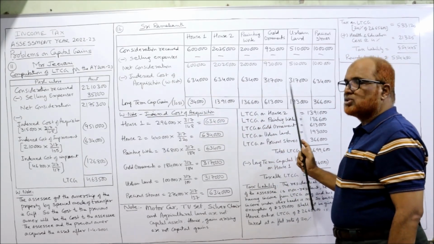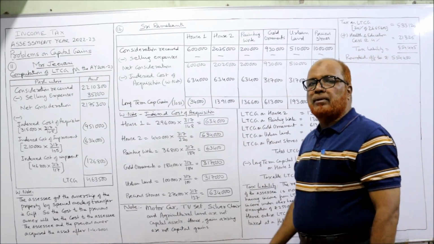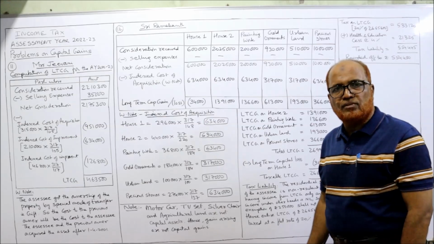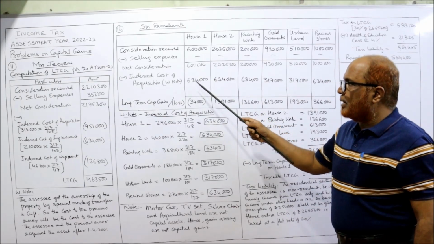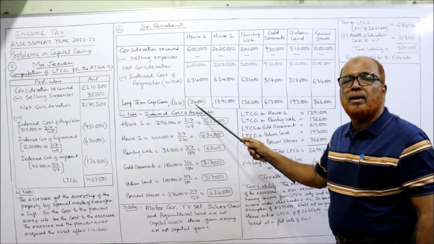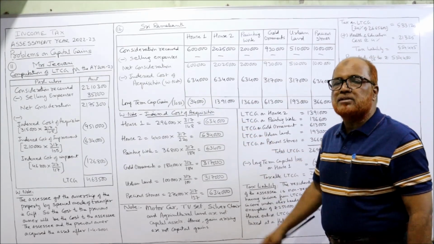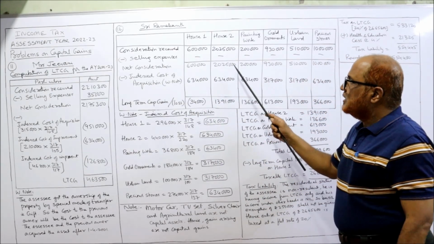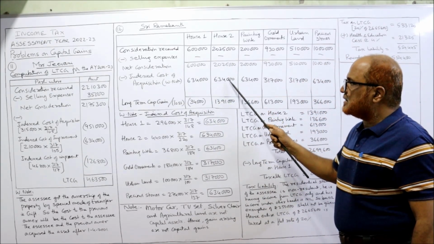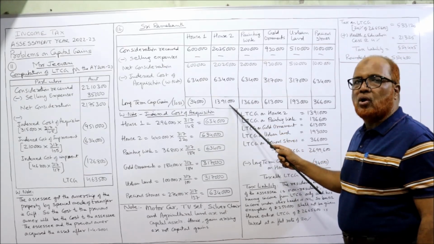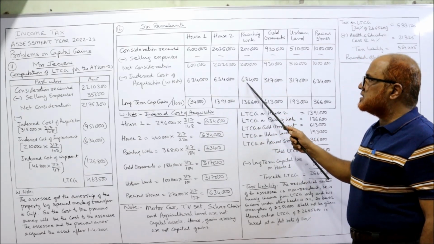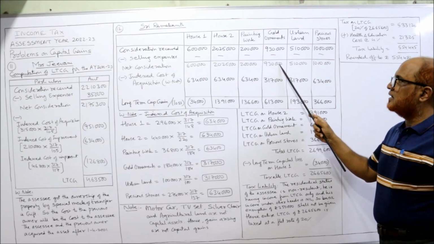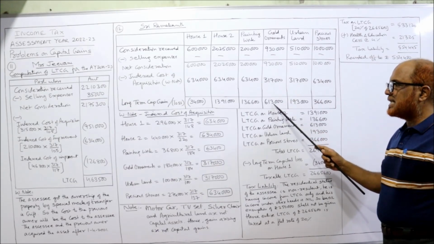Write the indexed cost of acquisition. Now ultimately we get long-term capital gain or loss. If you are getting negative, it is a loss. If it is positive, gain. So 6 lakh minus 6,34,000. You are getting minus 34,000. So it's a capital loss. So there is a capital loss on house number 1. Whereas 20,25,000 minus 6,34,000, 13,91,000 long-term capital gain. 2 lakh minus 63,400, 136,600 long-term capital gain. 9,30,000 minus 317,000, 6,13,000.